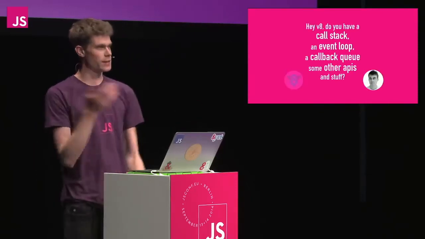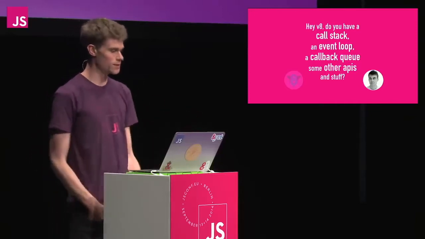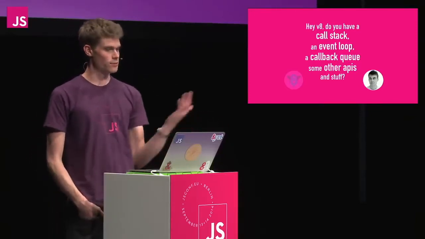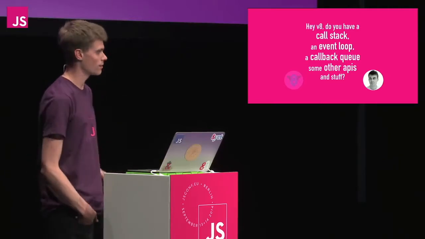So, I heard of V8 and the various runtimes in different browsers, so I looked at V8 and said, do you have a call stack, an event loop, a callback queue, and some other APIs and stuff? I have a call stack and a heap. I don't know what those other things are. Interesting. So basically, 18 months pass. We're 18 months later now, and I think I get this.